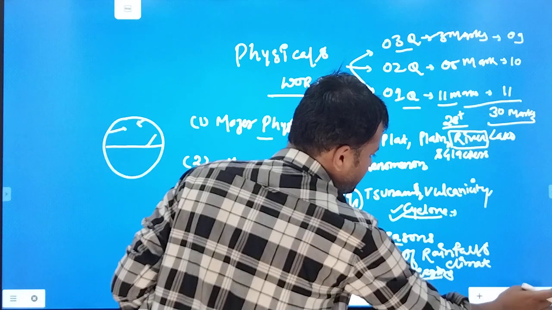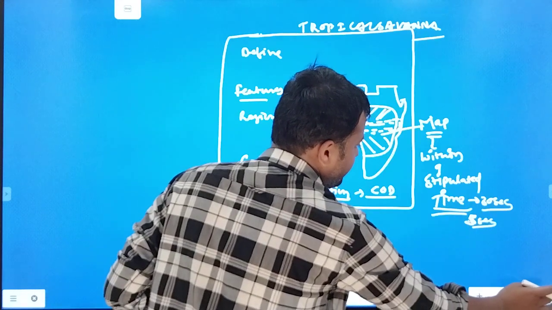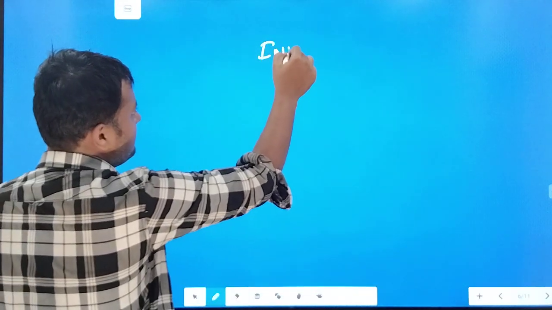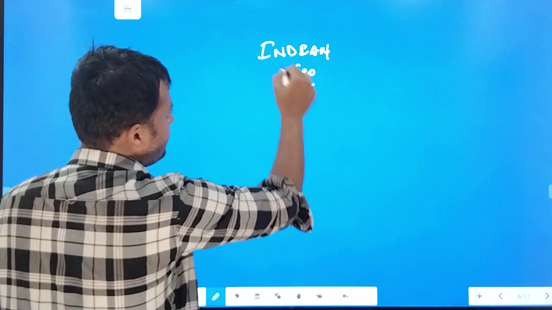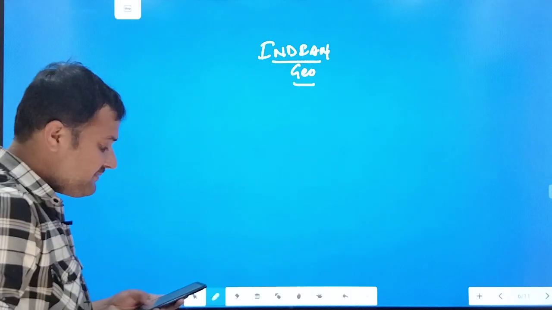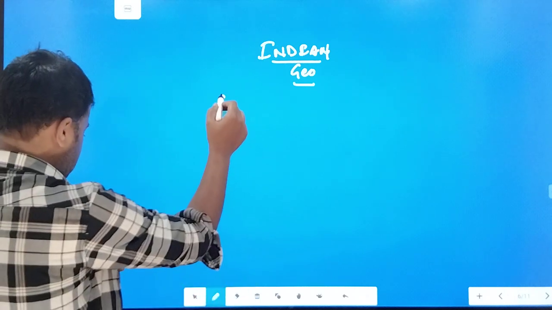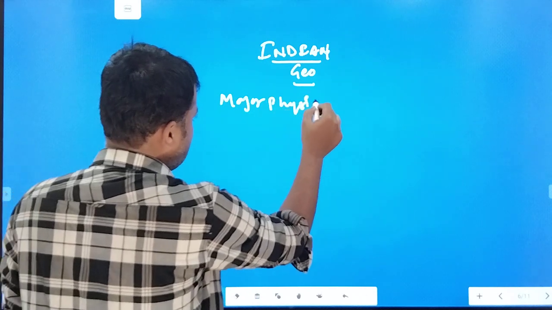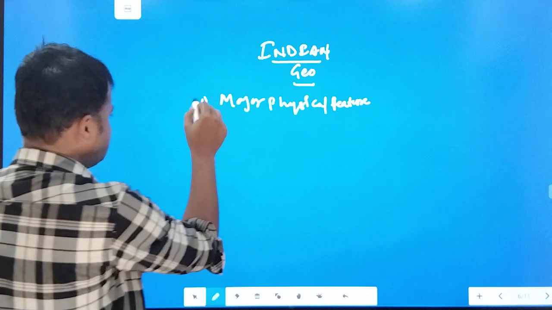Now in the next portion I will be discussing Indian geography. What does the syllabus say in Indian geography? They are saying major physical features first.